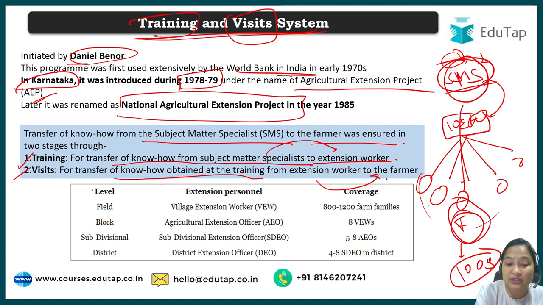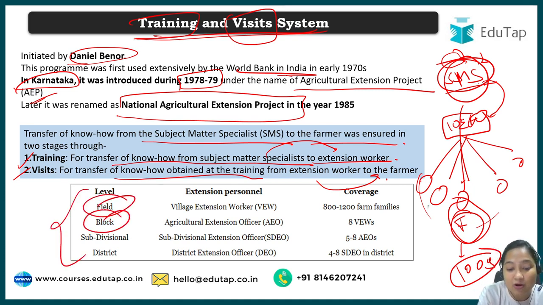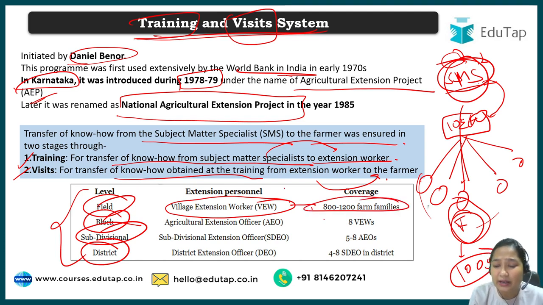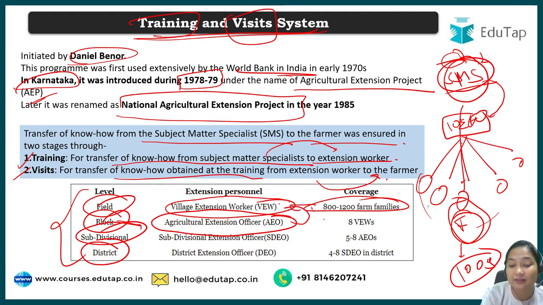Now here you can see there are different levels: field level, block level, subdivisional level and district level. At field level, the extension workers are there, and they will teach the farmers, the farm families. We are expecting that they will reach 800 to 1200 families. Then at block level, there is an agriculture extension officer, and he will teach the extension workers. We are expecting he will teach at least 8 extension workers.